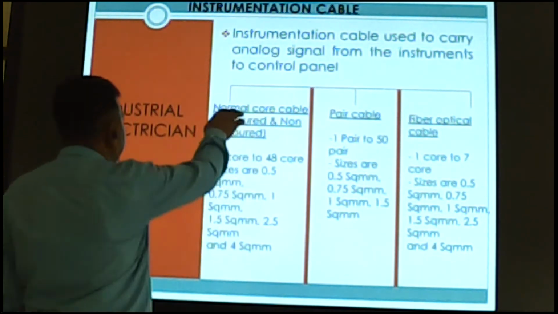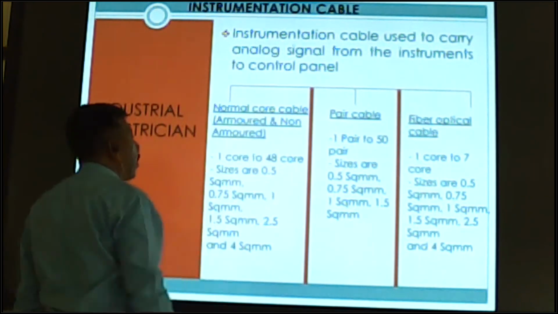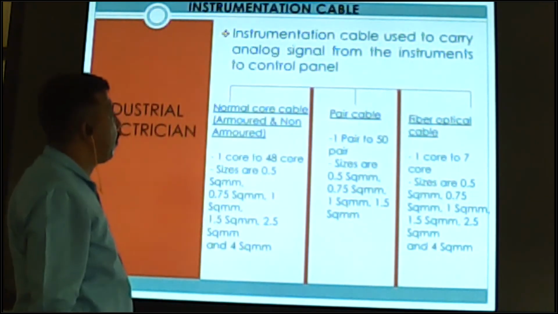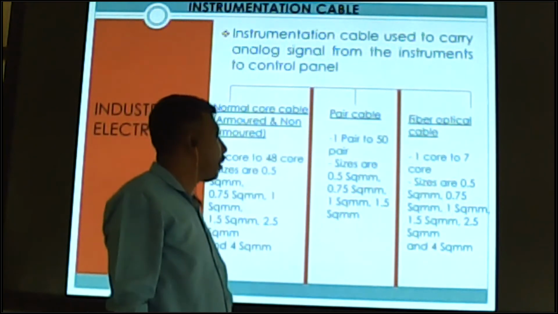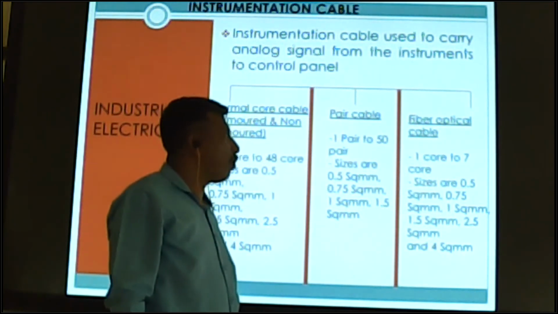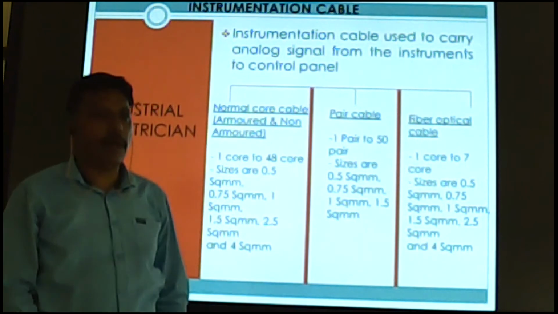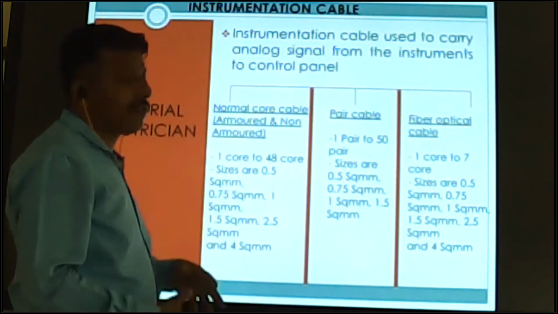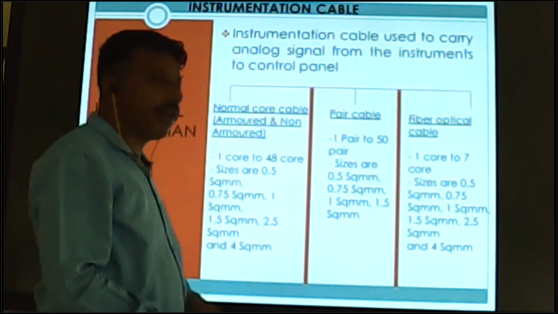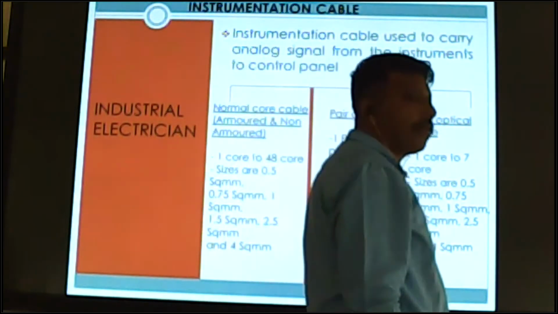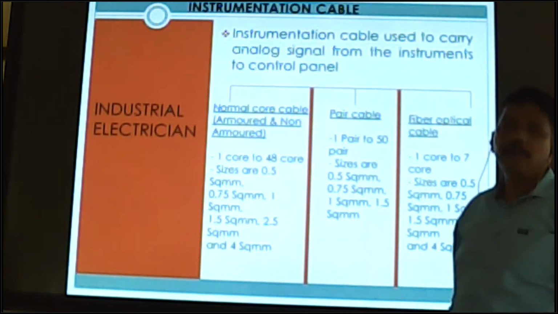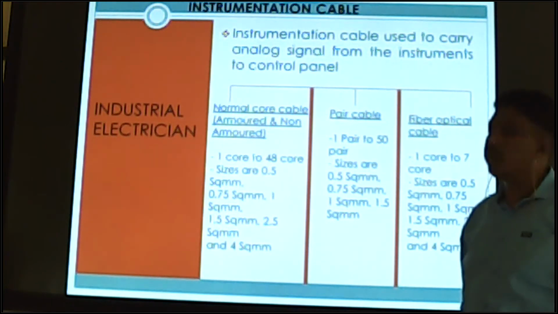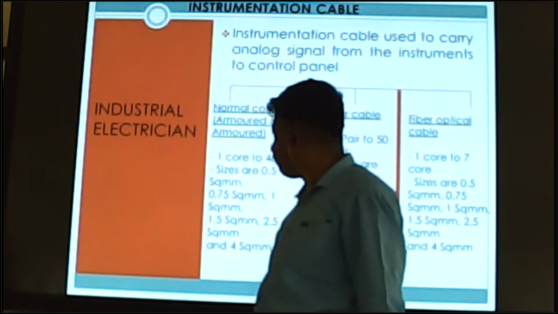So normal core cable, armored cable and non-armored cable are available, and pair cable from 1 to 50 pair, and fiber optical 1 core to 7 core. It is available like that. Instrumentation cable is used mostly in gas plants and power plants.